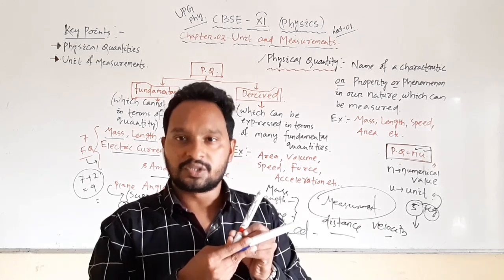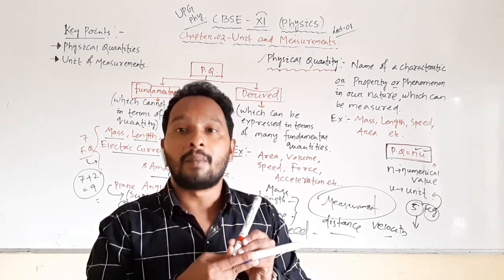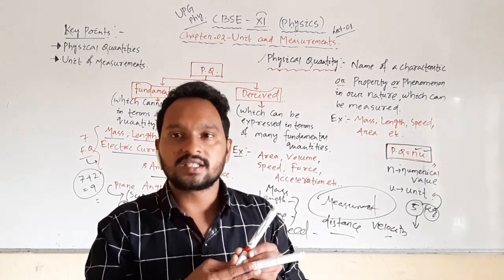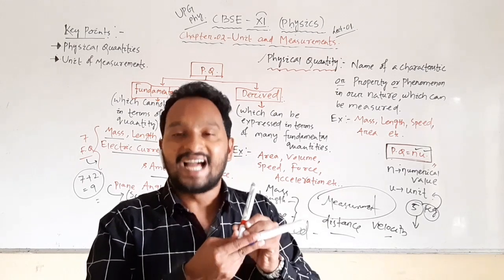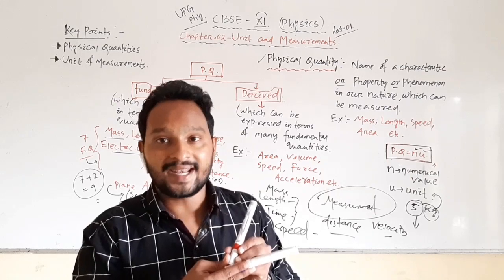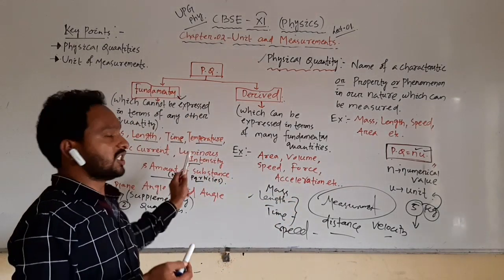That cannot be expressed in terms of mass, length and time. Length is not changing, mass is not changing, time is not changing, so what is changing? We cannot express it in terms of any of these.